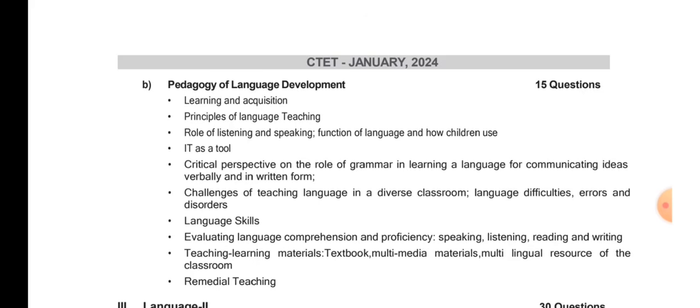Now, IT as a tool. How is information technology helping us in the present scenario in the process of teaching and learning? You need to keep that in mind. Computer basics you have to know, my dear friends. You cannot skip it. You cannot say, oh, I am old, I have a big family, I do not have a laptop, I've never touched a computer. But believe me, if you are watching my video right now, you have already learned the basics of computer.